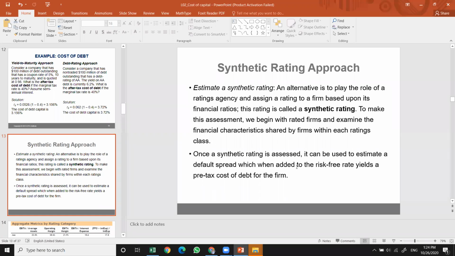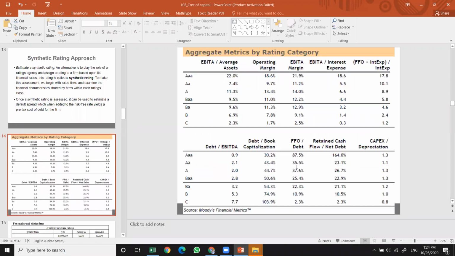Once the synthetic rating is assessed, it can be used to estimate the default spread, which is added to the risk-free rate to yield the pre-tax cost of debt for the firm. So the example is given here. So what do you do here?